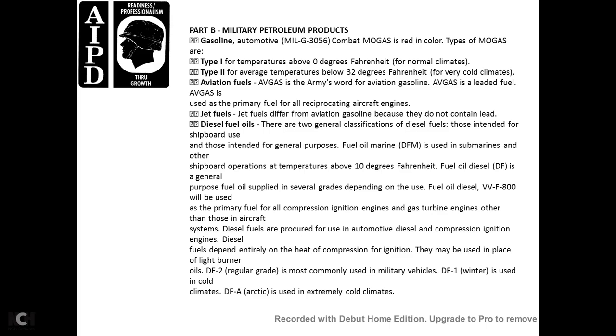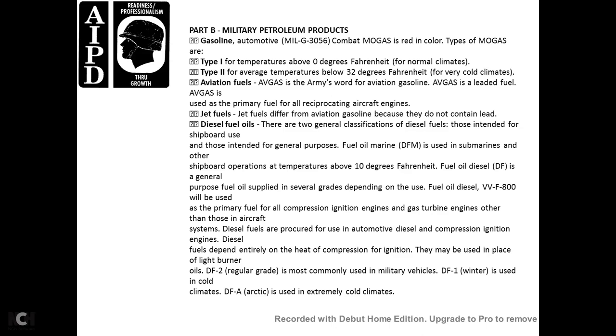Aviation fuel. AV gas is the world's aviation gasoline. AV gas is leaded fuel and is the primary fuel for all reciprocating aircraft engines. Jet fuel is different from aviation gasoline because it does not contain lead.